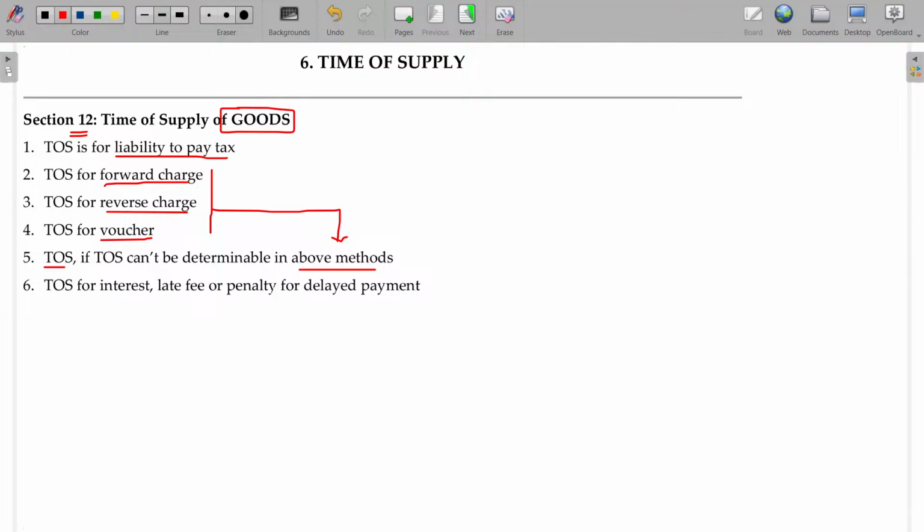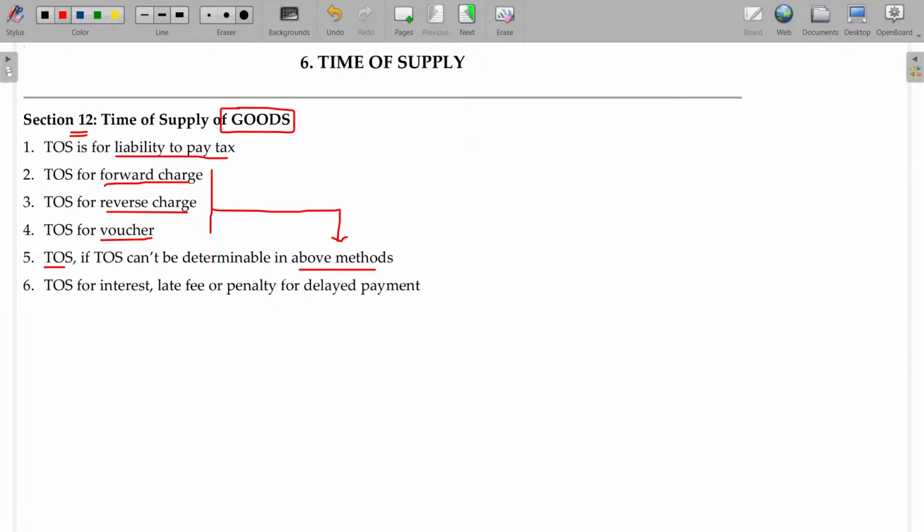We will see that. In case of delayed payment, I sold the goods for 1 lakh, stating that you have to pay the money within 3 months. But the buyer delayed the payment by another 1 extra month. Rather than paying in 3 months, he paid in the 4th month. For the 1 extra month, I charged another 5,000 rupees extra. Now, what is the consideration? The consideration is not 1 lakh, it is 1 lakh 5,000 rupees. The entire amount I recovered.